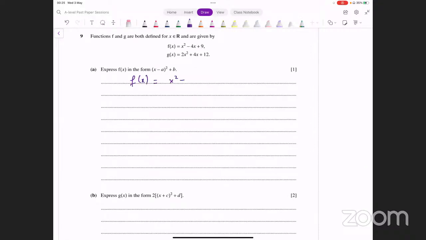The x squared coefficient is already 1, so you don't have to do anything with that. For x squared minus 4x, you add 2 squared and also subtract 2 squared. You have plus 9 outside. These three terms give us a perfect square, and we get x minus 2 whole squared minus 4 plus 9, and the completed square form turns out to be x minus 2 whole squared plus 5. That is what f of x is in completed square form.